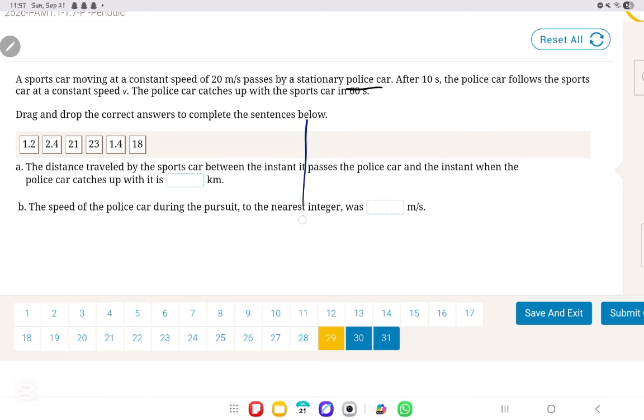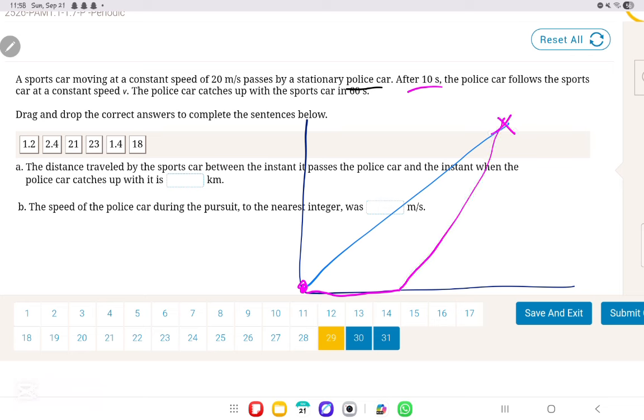So let's draw the graph of what's happening. We first have a sports car moving at a constant speed of 20 meters per second. So let's say this is the sports car in blue, and then in pink, we have the police car. Let's say this point from the origin is the point where the sports car and the police car are at the same position. So at this position, the police officer will see the speeding sports car, and he waits 10 seconds, because after 10 seconds, the police car follows the sports car until they reach the same position. So over here, this is the X graph, and over here, this is the T graph.